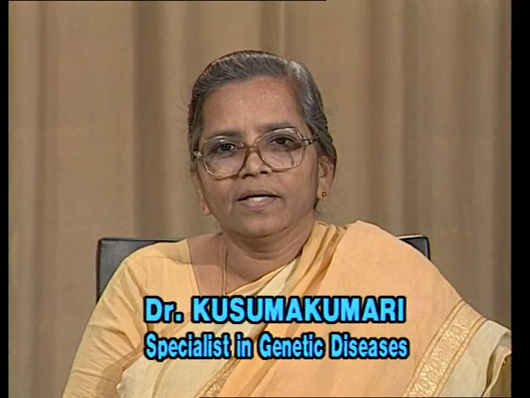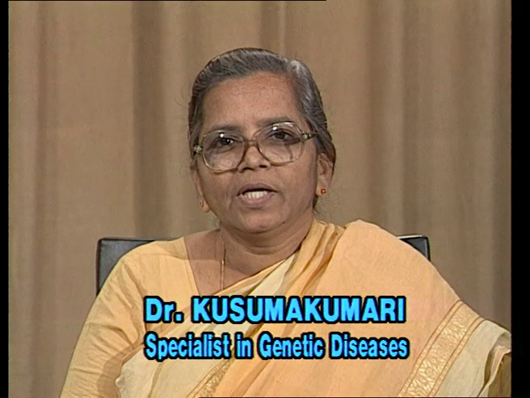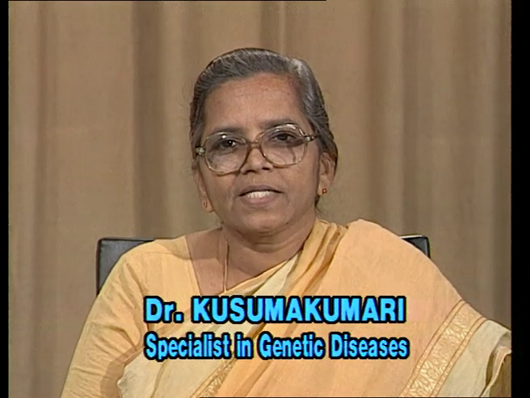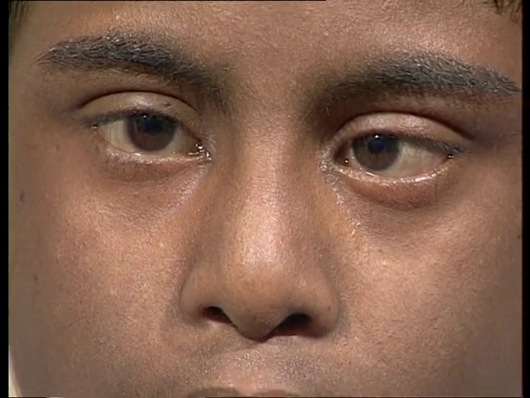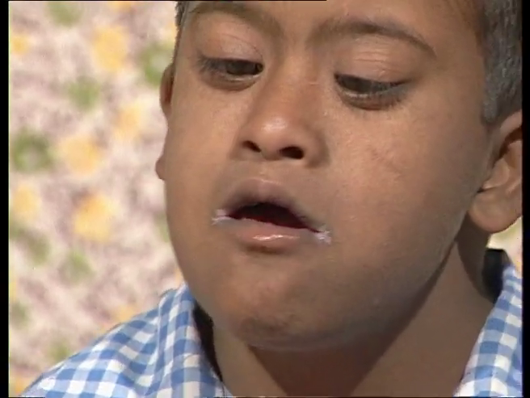Children with Down syndrome will have a small head with flat occiput and certain characteristic facial features. These are slanting of the palpebral fissures and increase in the distance between the two eyes, known as hypertelorism, depressed bridge of nose and small mouth, and the tongue will always be protruding, and because of the constant protrusion they will have furrows on the tongue.